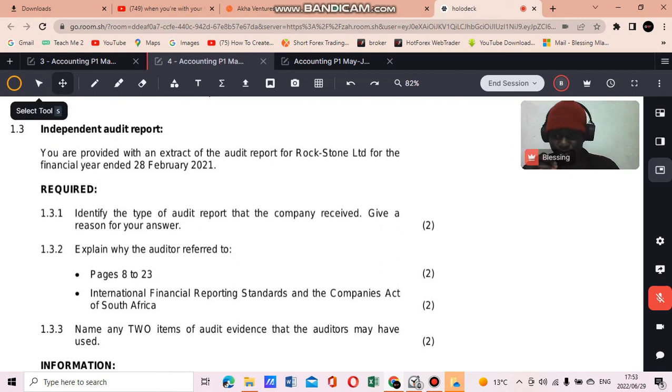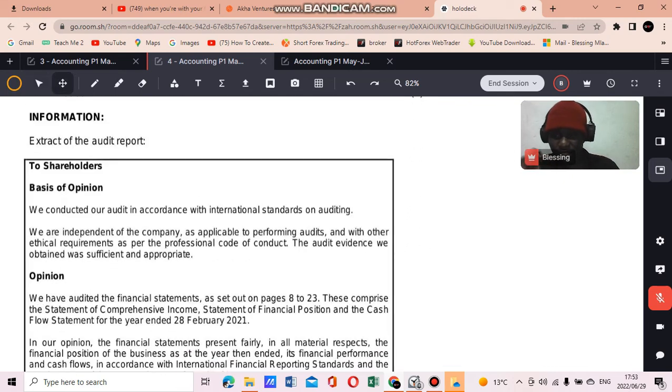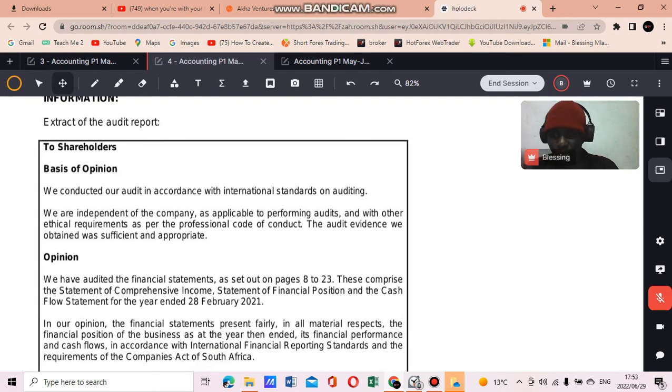So, and then let's just read this thing through and then we'll answer the questions after. So they say, basis of opinion, we conducted our audit in accordance to the international standards of auditing. We are independent of the company.